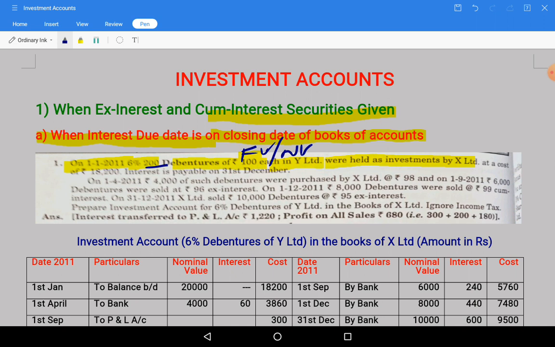The cost of debentures is given as 18,200. Okay, 18,200 is the cost, but the nominal value is 200 into 100, 20,000 is the nominal value. Next they are saying interest is payable on 31st December.